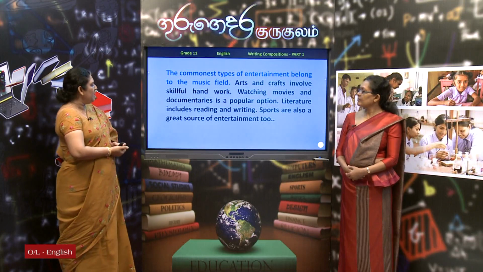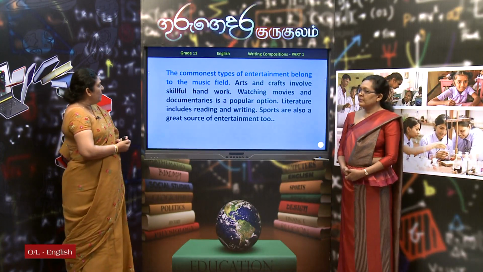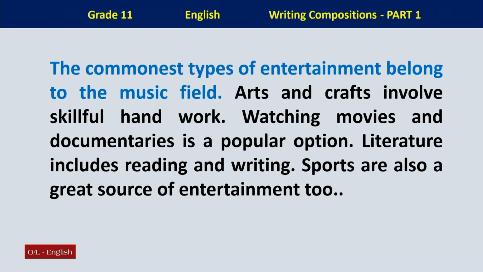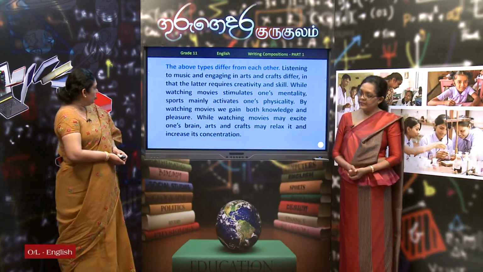Right. Now, this is my first paragraph. The commonest type of entertainment belong to the music field. So, that is the topic sentence, and we'll look at the rest. Arts and crafts involve skillful handwork. Watching movies and documentaries is a popular option. Literature includes reading and writing. Sports are also a great source of entertainment too. Right. So, we have mentioned many sources of entertainment.